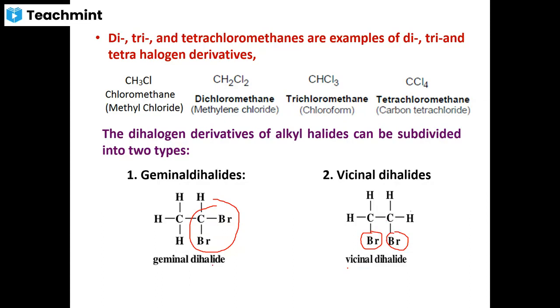Vicinity means neighboring, adjacent. So the dihalogen compounds have been divided into two types: geminal dihalides, wherein the two halogen atoms are directly attached to the same carbon atom, and on the other hand, if they are on adjacent carbon atoms, they are called vicinal dihalides.